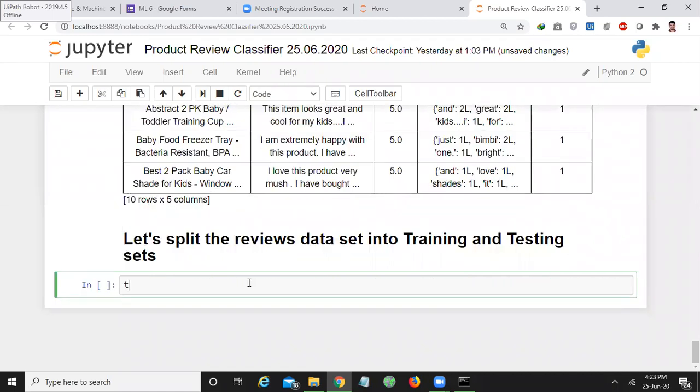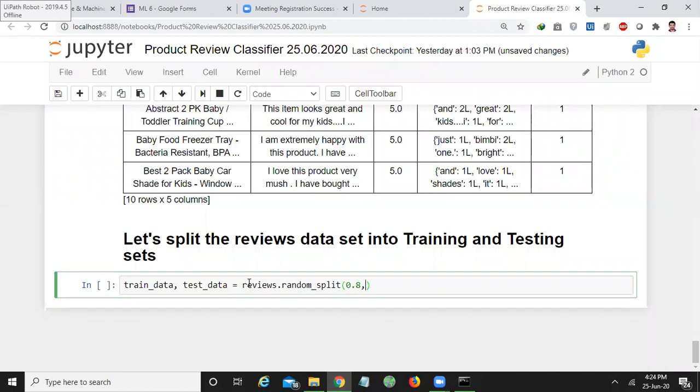For that, I write train data and test data, which is equal to reviews dot random split, 0.8. 0.8 is nothing but 80%.